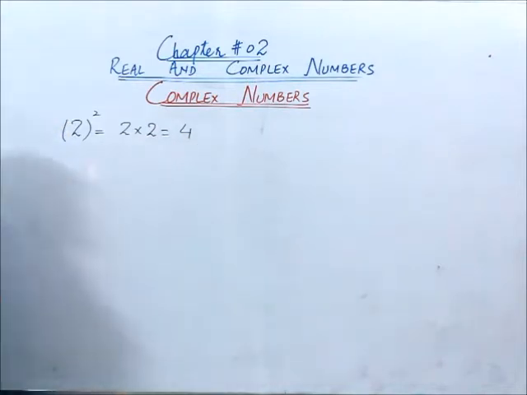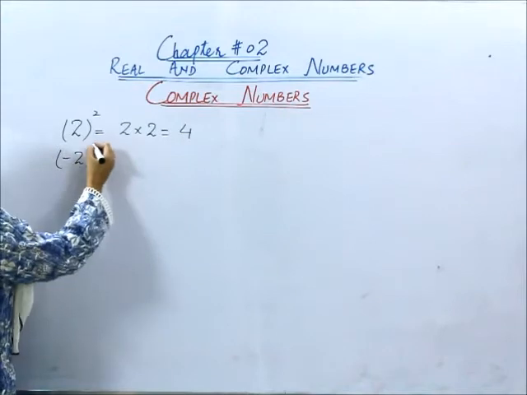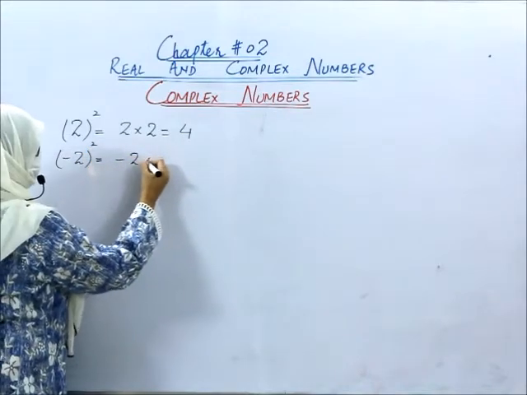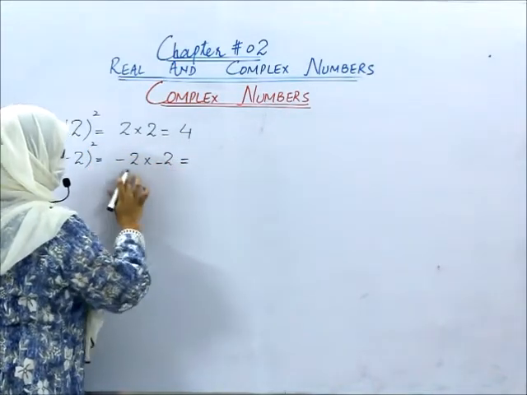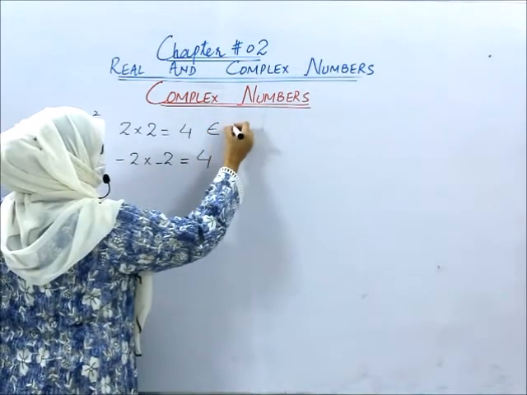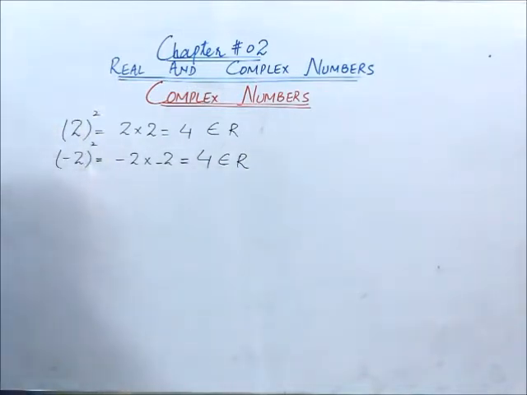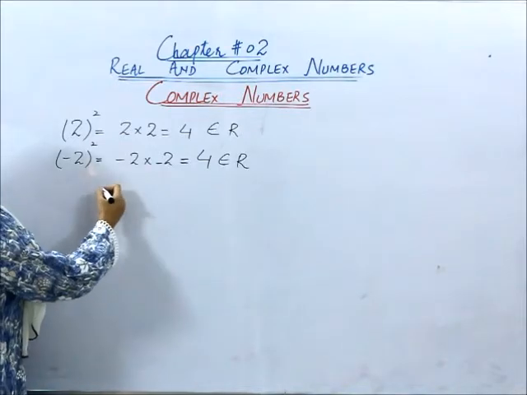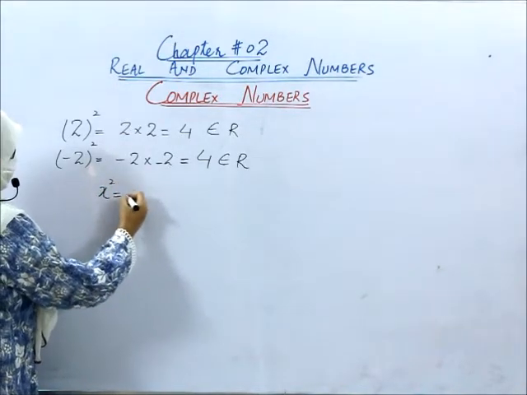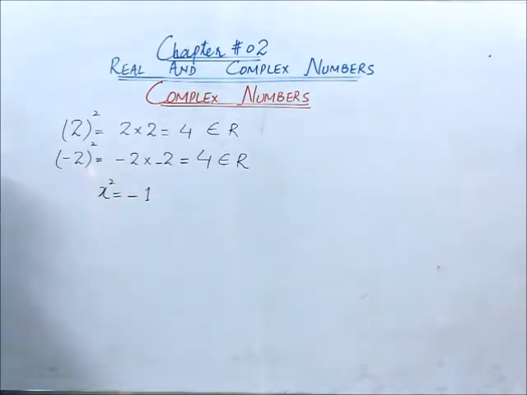4. Similarly, if I take the square of minus 2, we will have minus 2 into minus 2. That will again give you 4. So these are real numbers, isn't it? So whenever we take the square of a real number, our answer is a real number. But what if we take a square of some number and our answer is negative? Is it possible in the real numbers?